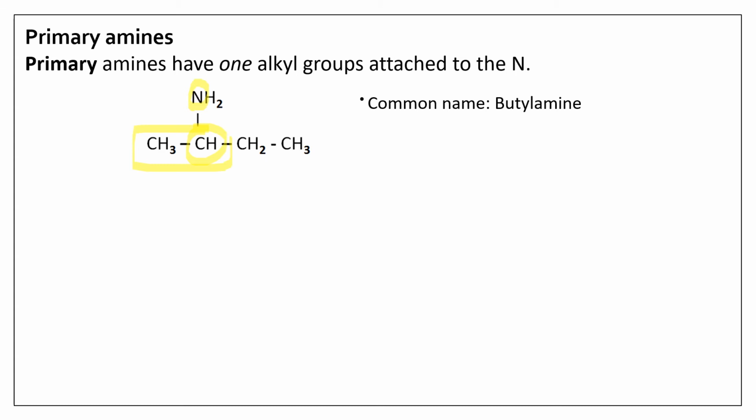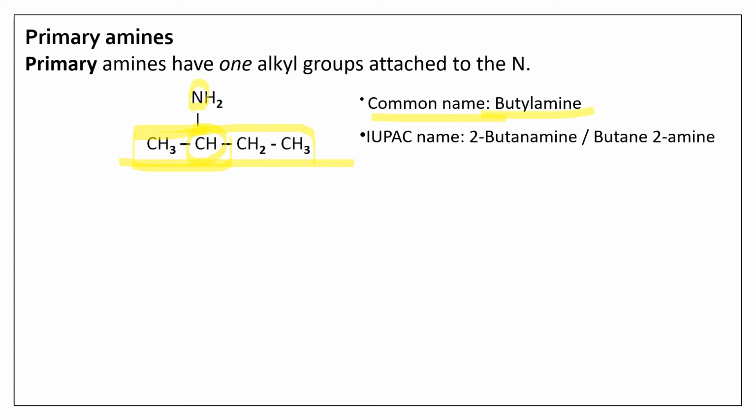The common name for this amine is butylamine. You know that common system of naming, how we do? We take the longest continuous chain as the root word, 1, 2, 3, 4. So this becomes but, because it is saturated butane, and to that remove the E and add the word amine. So it becomes butylamine in the common system of naming. What about the IUPAC name? The IUPAC name is 2-butane amine, or in other words it can also be called butane-2-amine.